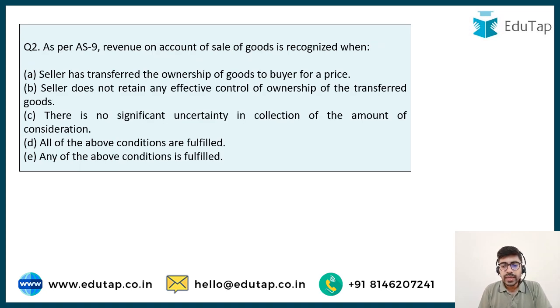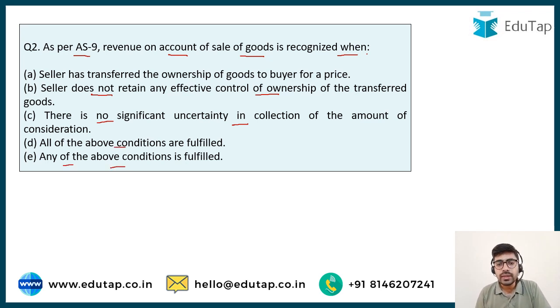Now let's move to the next question. As per AS9, revenue on account of sale of goods is recognized when? Options are: seller has transferred the ownership of goods to buyer for a price; seller does not retain any effective control of ownership of the transferred goods; there is no significant uncertainty in the collection of the amount of consideration; all the above conditions are fulfilled, or any of the above conditions are fulfilled.